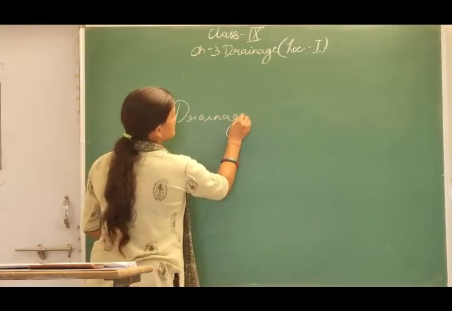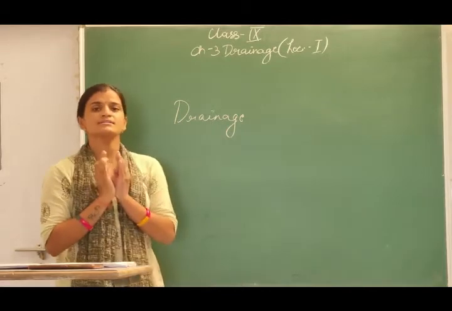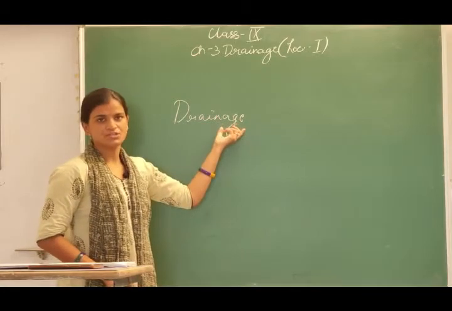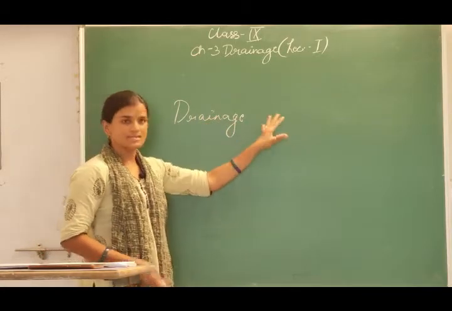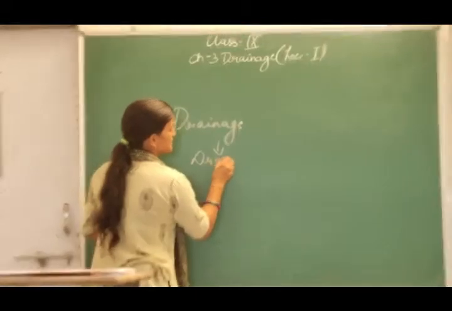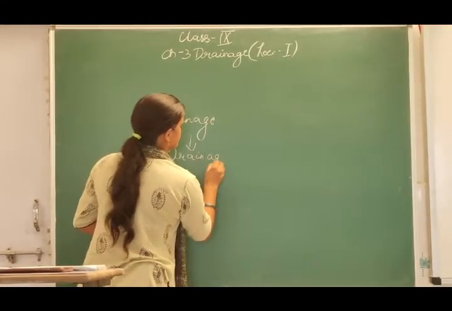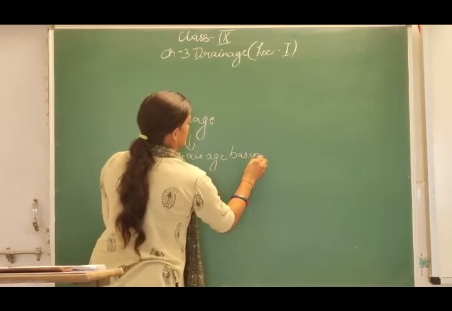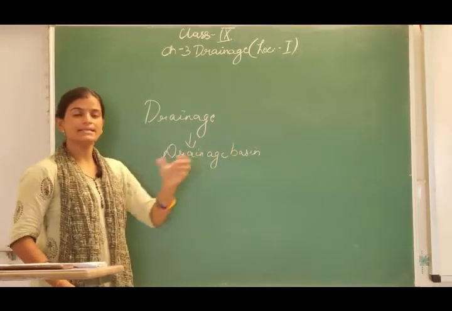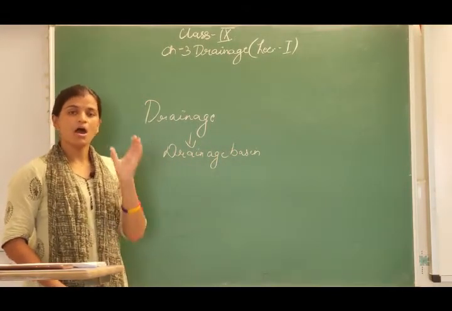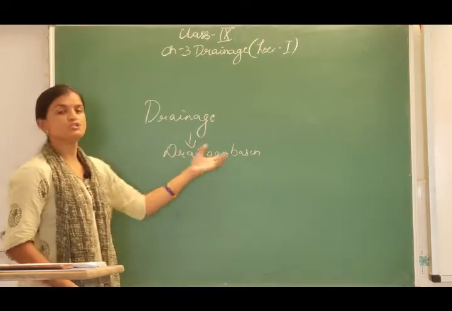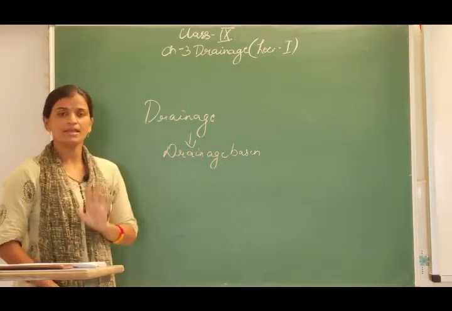Drainage means a river system of an area, not only a single river but the whole system of an area is known as drainage. We can say the drainage basin also. So whenever we define the word drainage basin, it is a river along with its tributaries and distributaries, known as the drainage basin or the river system of an area.